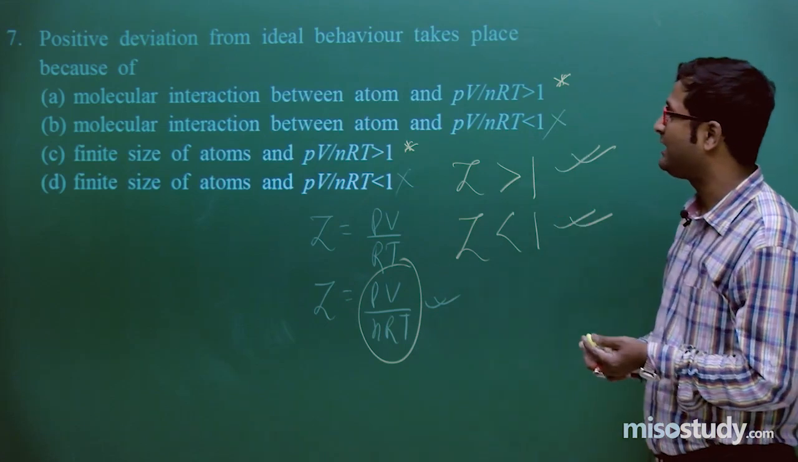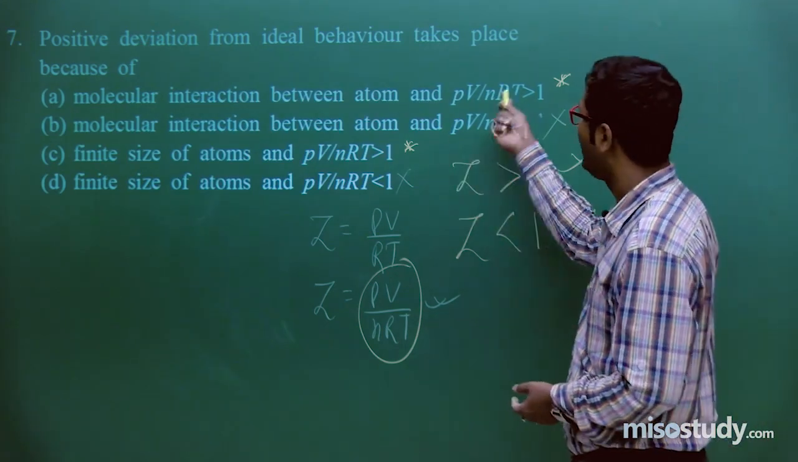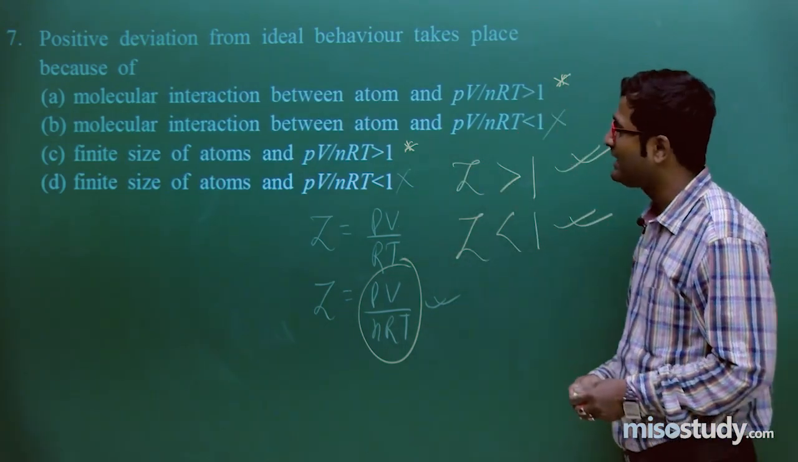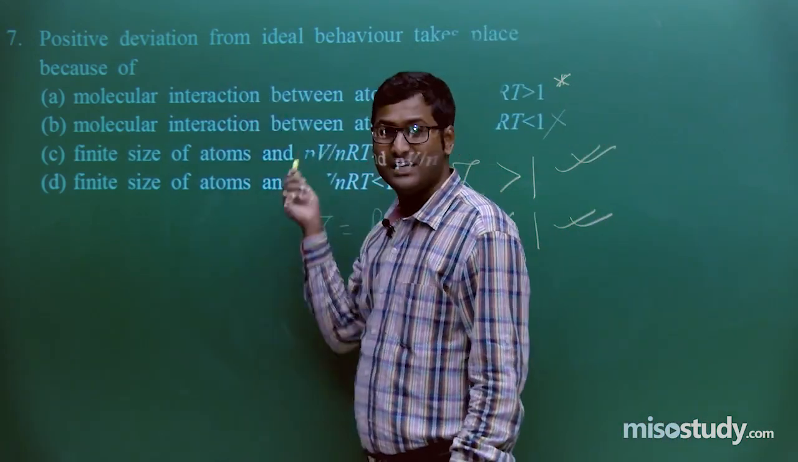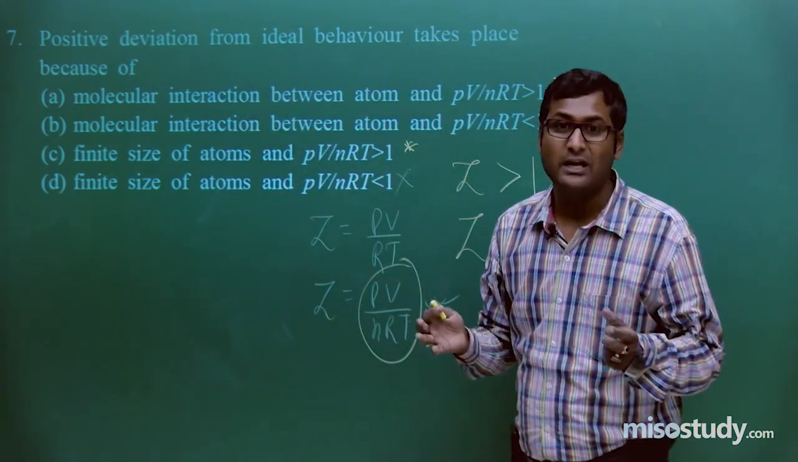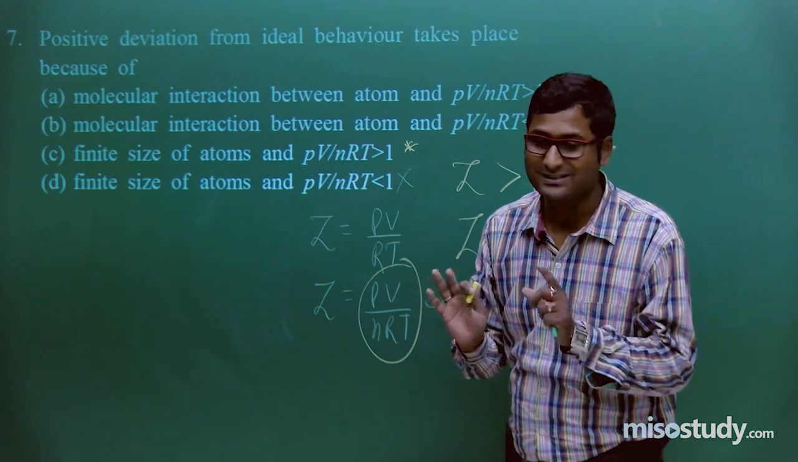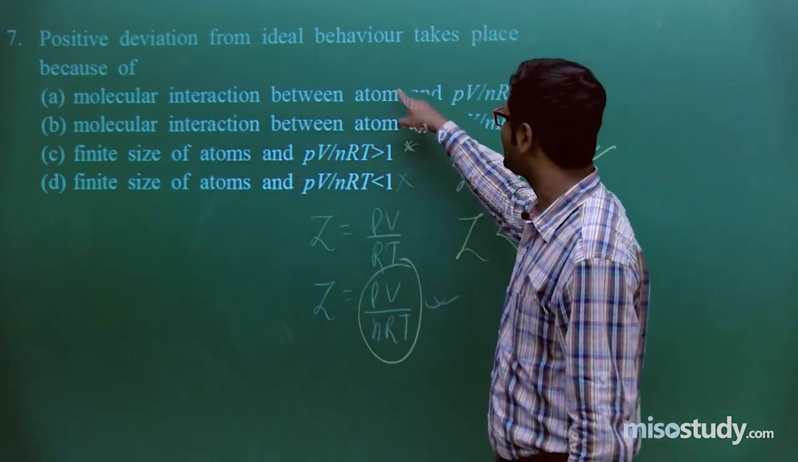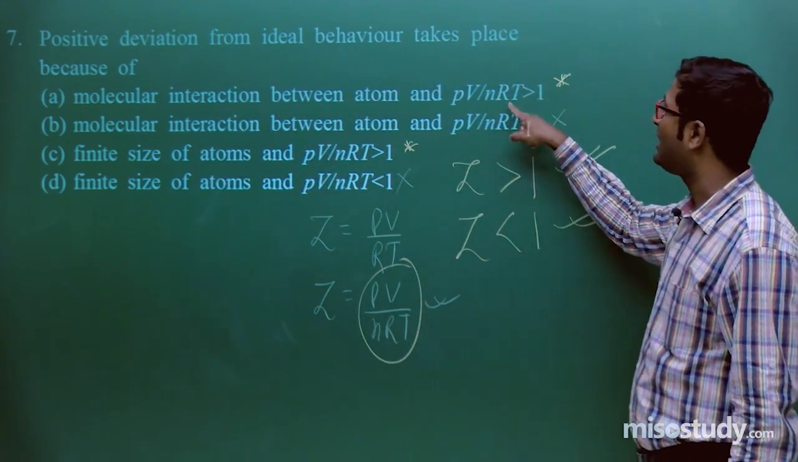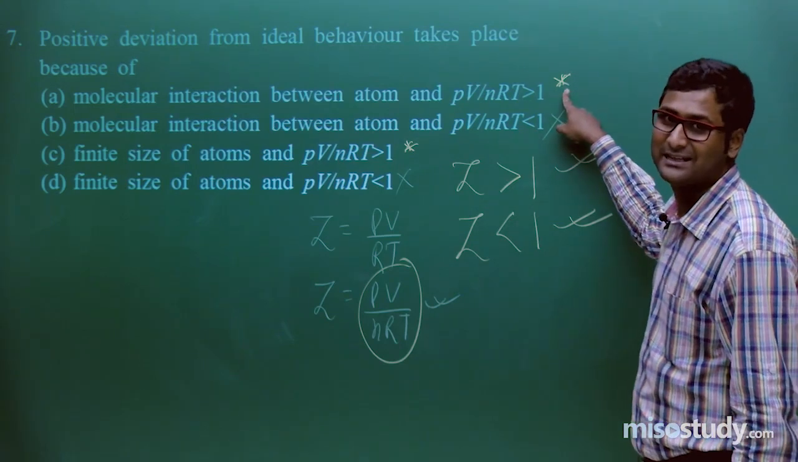So we can eliminate B and D options. Now focus on A and C. Look at here. In this case of deviation, what do we judge? The molecular interaction, not size. So the molecular interaction between atoms and PV upon nRT greater than 1.